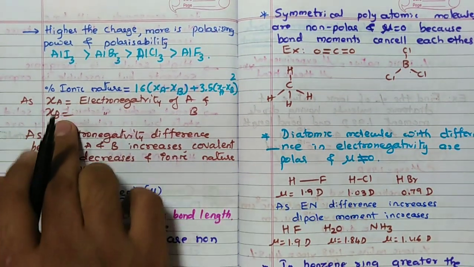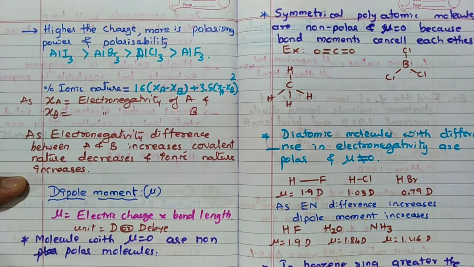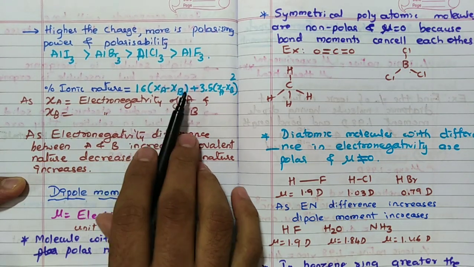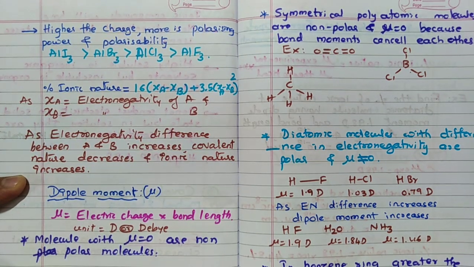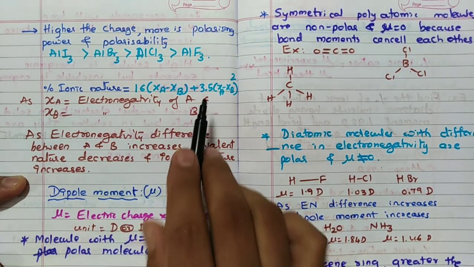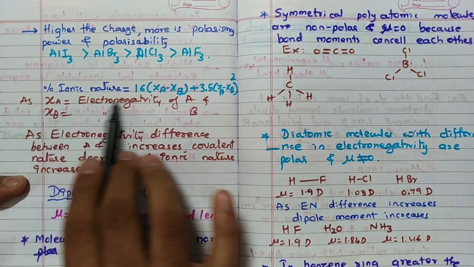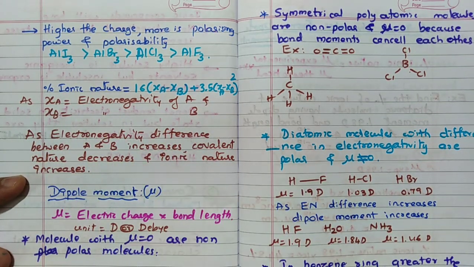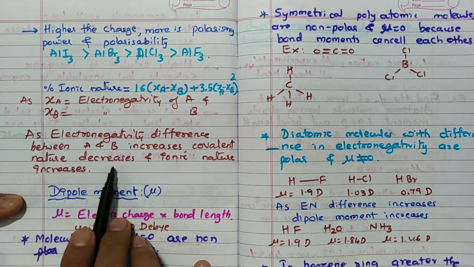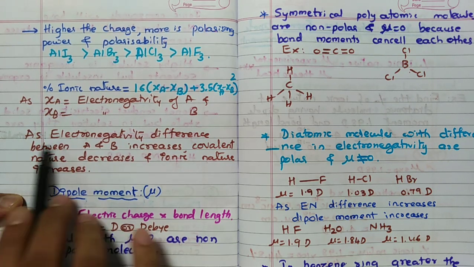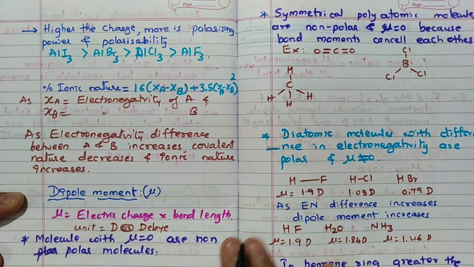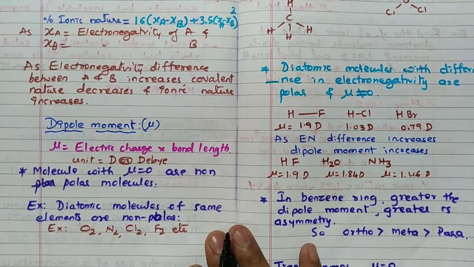If electronegativity is given and they ask you to calculate ionic nature, you have to use the formula: percentage of ionic nature is equal to 16 into (Xa minus Xb) plus 3.5 into (Xa minus Xb) whole square. Remember this formula, in classification of elements also I have written, so for reference you can see that also. Xa is electronegativity of A, Xb is electronegativity of B. Remember one thing, as electronegativity difference between A and B increases, ionic nature increases, hence covalent nature decreases. Remember that point.